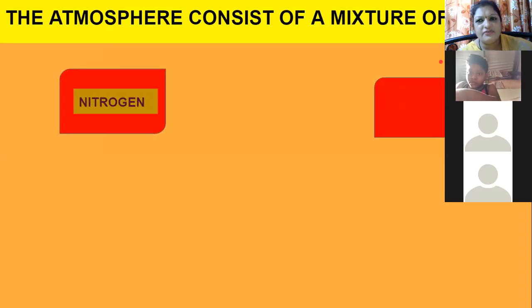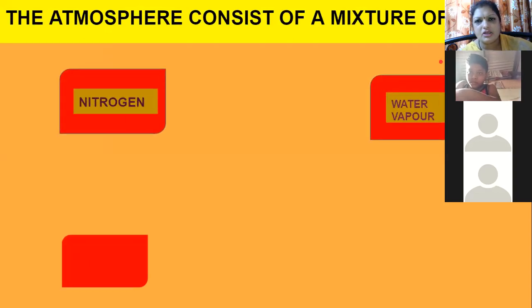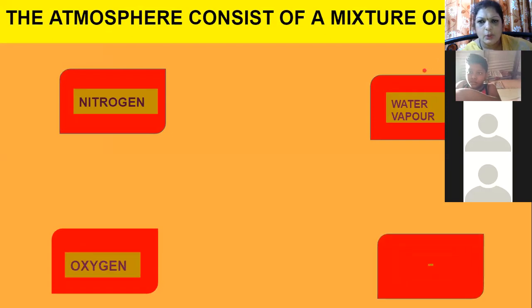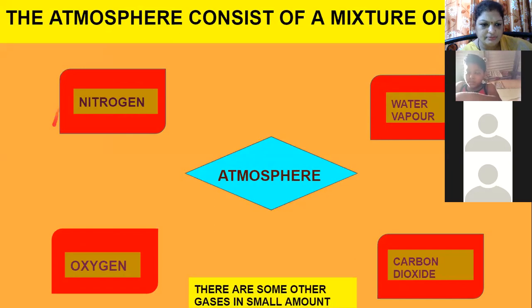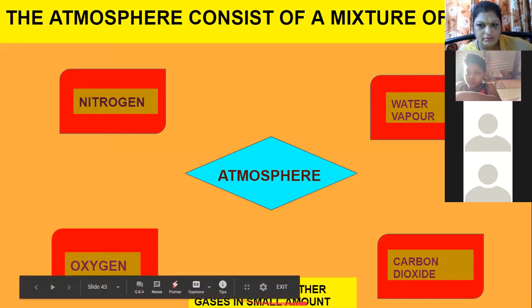Now your atmosphere, that means your layer of air, consists of a mixture of gases. Which are the gases present in the atmosphere? Nitrogen, oxygen, water vapor, and carbon dioxide, including small amounts of other gases.